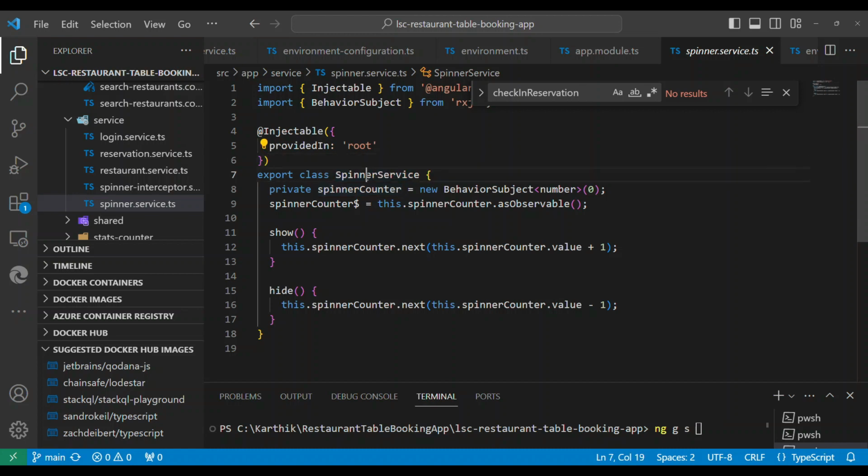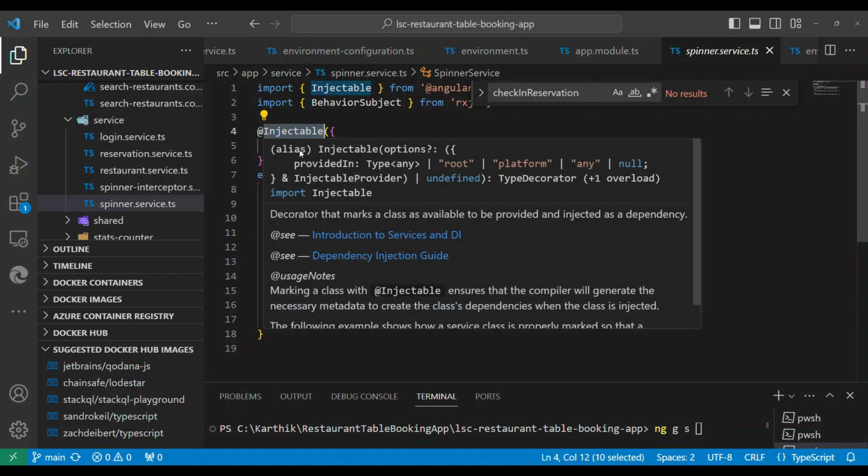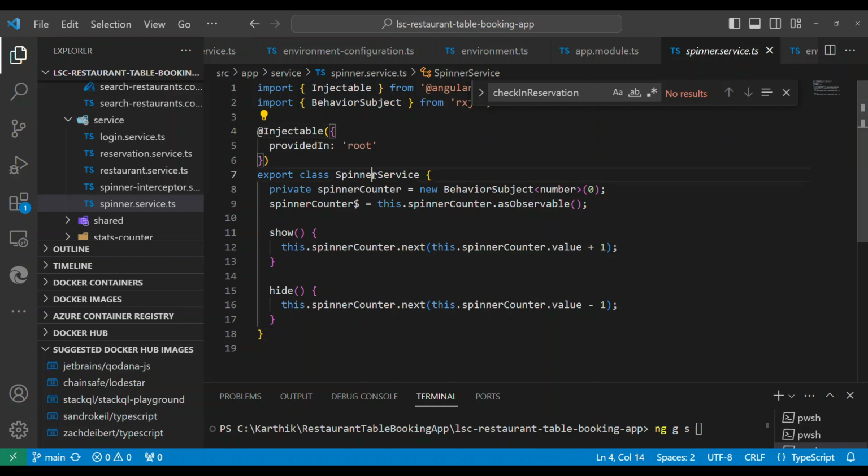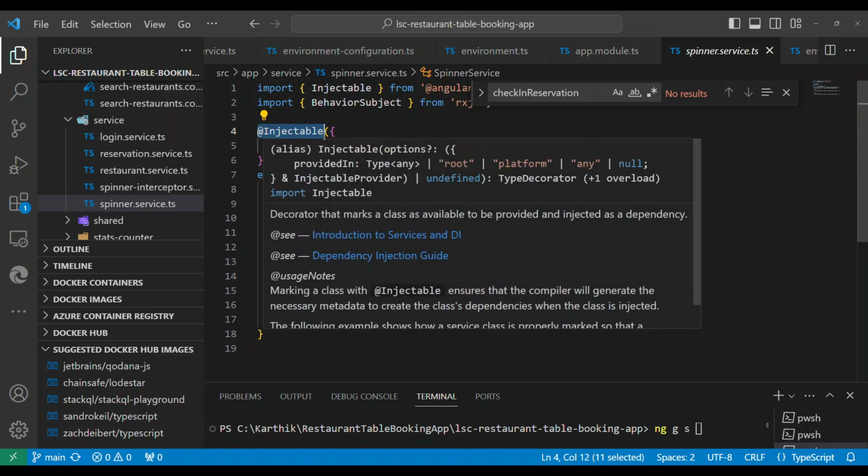Decorator means any class that you decorate will tell Angular how the class should behave. So you should understand these are all called decorators. Injectable, NgModule, Component, all those things are common ones. Even Directive is also called a decorator.